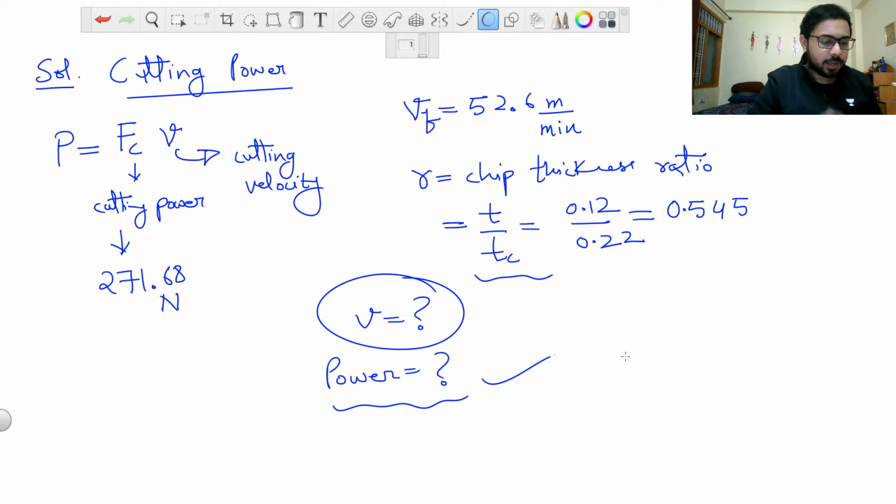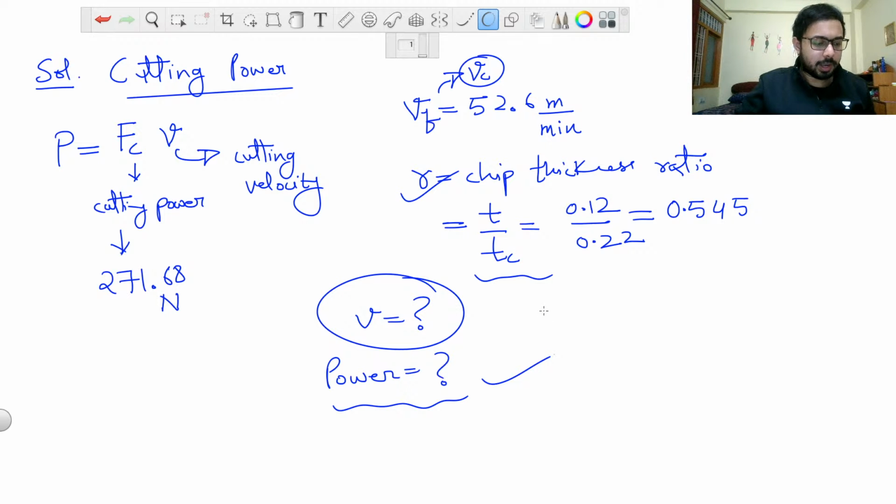So I hope you have calculated the answer. Before going and taking the break, I asked you what is the value of this small v, which is the cutting velocity which we have to use to find the power, and what is the value of power. Chip velocity is given as 52.6, which we usually denote as VC. I have given you this small r, which is the chip thickness ratio. So what will be the value of cutting velocity? If you can provide me the answer in the comment section, that will be very good.